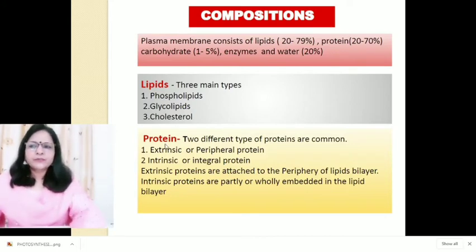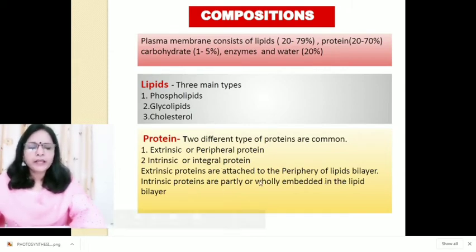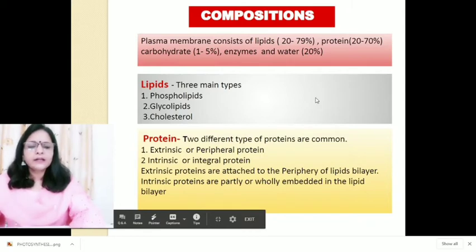Second, protein. Two different types of proteins are common: extrinsic or peripheral proteins and intrinsic or integral proteins. Extrinsic proteins are attached to the periphery of the lipid bilayer, and intrinsic proteins are partly or wholly embedded in the lipid bilayer.